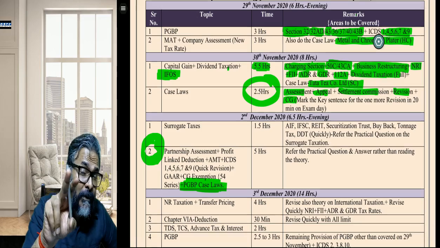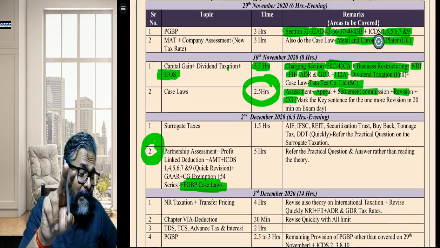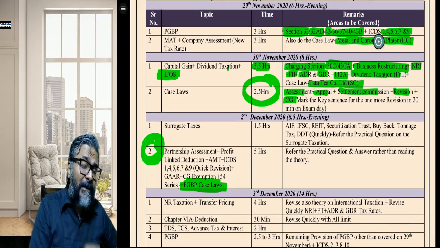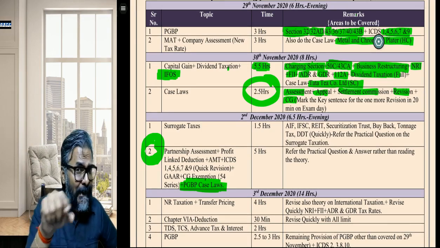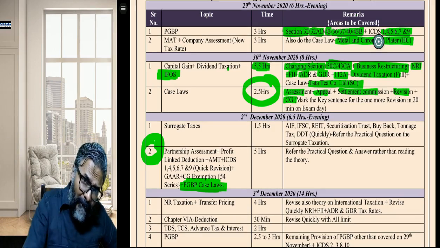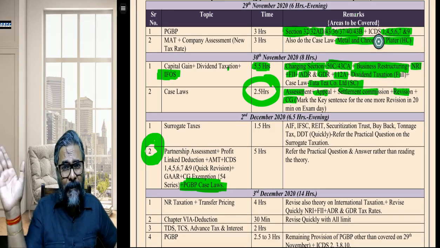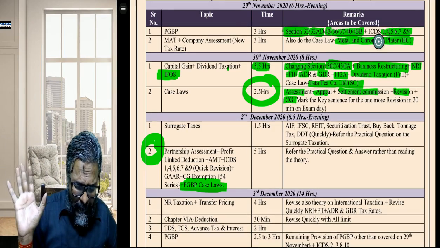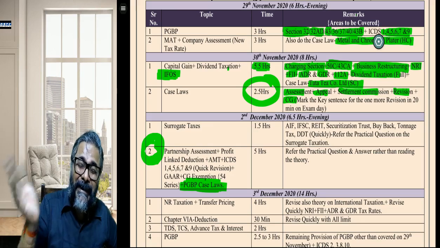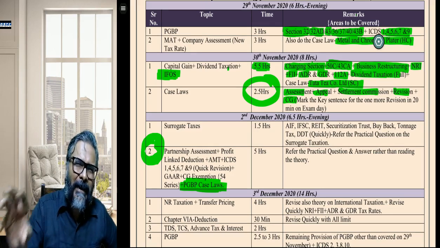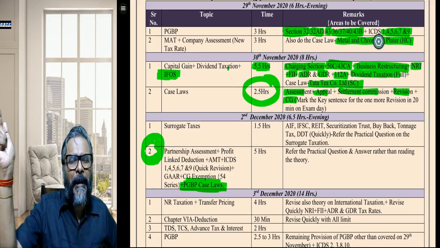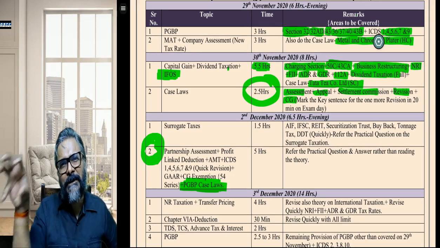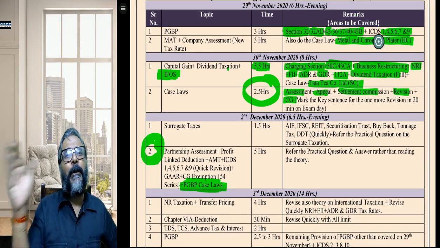Why IFOS? Because you know IFOS will get revised very fast. Why is it so? Because in capital gains, students, there is 50C. And because of that 50C, what will happen in the hands of the buyer? In the hands of the buyer, there is 56(2)(x).